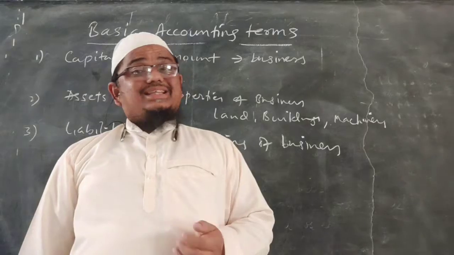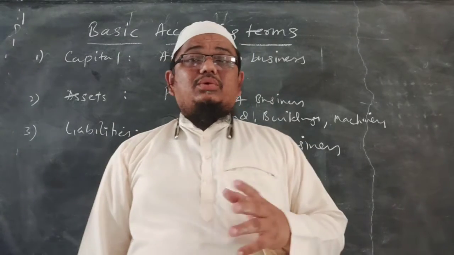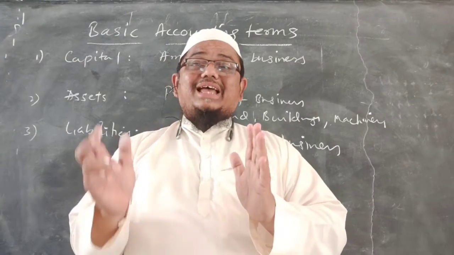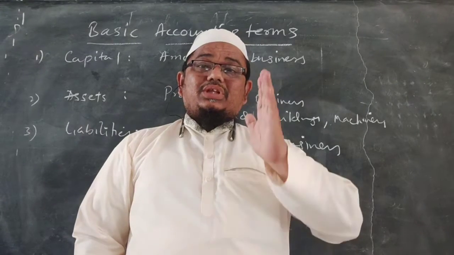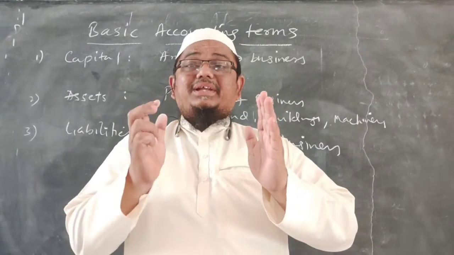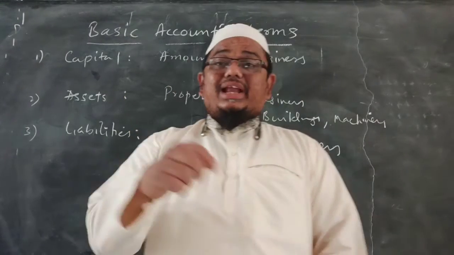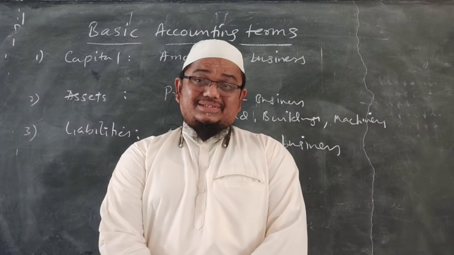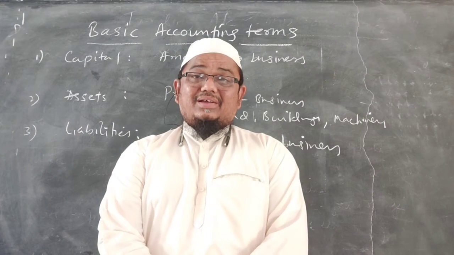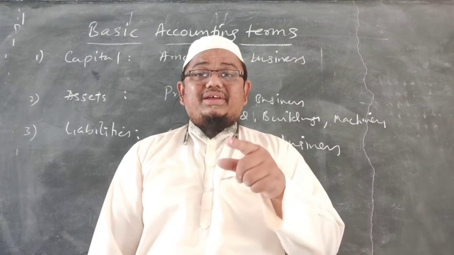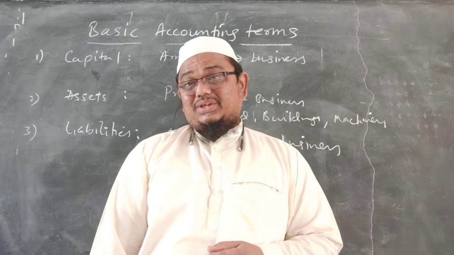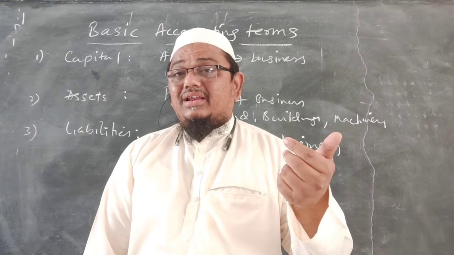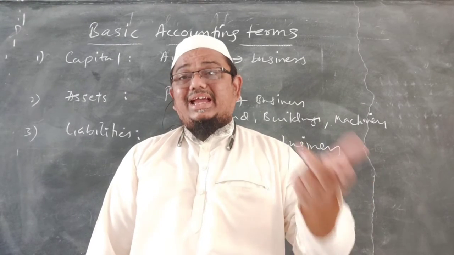Now what is the liability towards the owner? The owner is investing capital, so for that amount the business has to give a return. The return on capital is interest on capital. So interest on capital is also a liability to the business. Profit is given for the effort of the businessman. Profit is the reward to the businessman for his efforts, his pain and sacrifice.